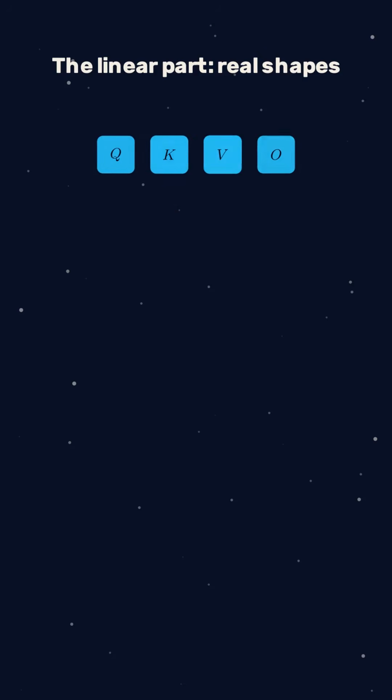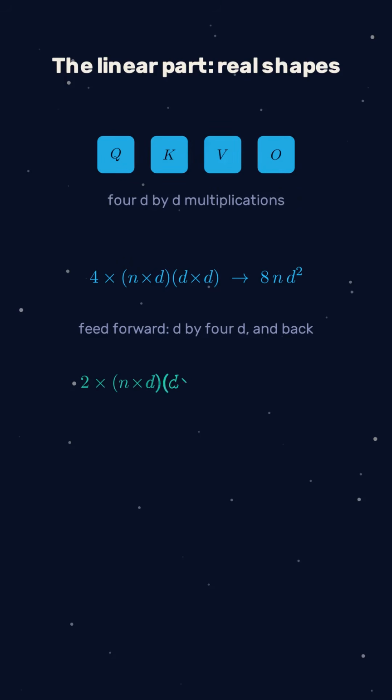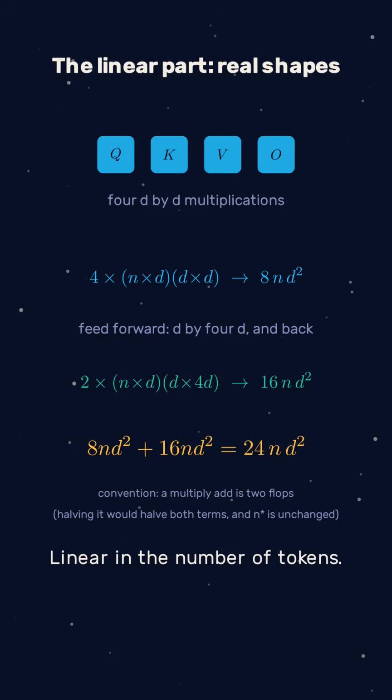Look at the real matrices: query, key, value, output, 4D by D multiplications, 8 ND squared flops, counting a multiply-add as 2. The feed forward block adds 16 ND squared more. Total 24 ND squared. Linear in the tokens.